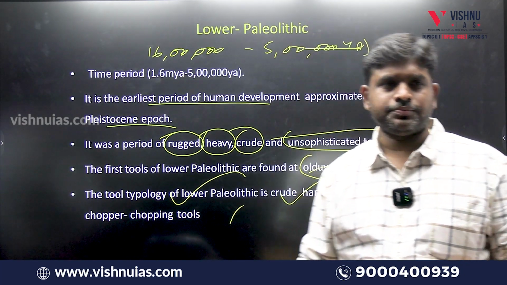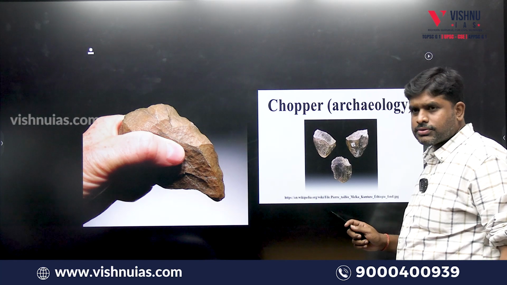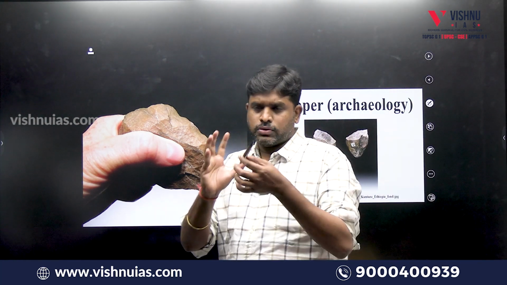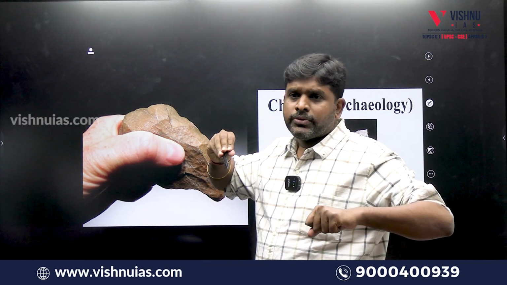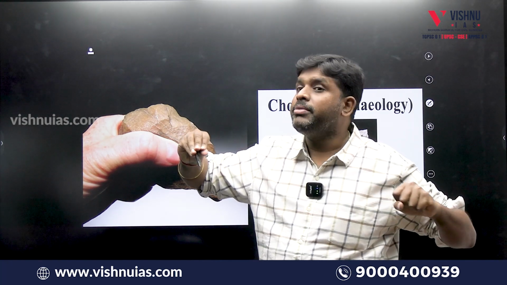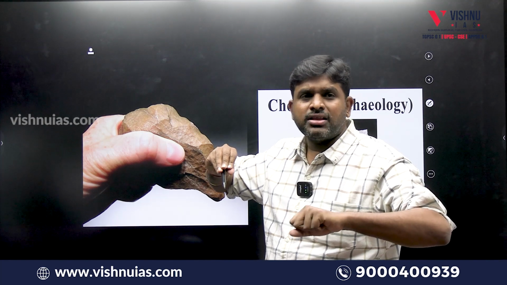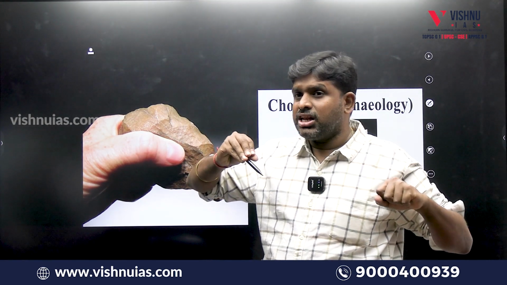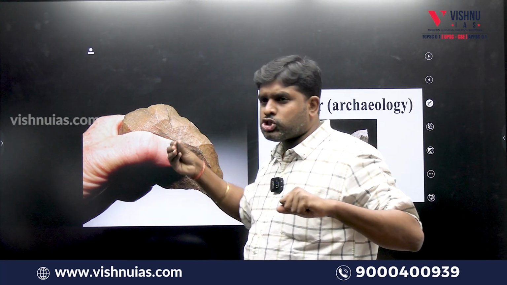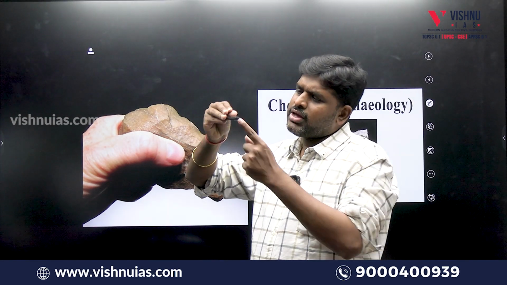Let me show you what it means. Cleavers, choppers. How would it be used, sir? See, this is like a stone. If you want to eat the meat of an animal, first we have to separate the skin from the meat, from the muscle. The skin is very forcefully attached to the muscles and meat. Then they use this chopper, which has a sharp edge.